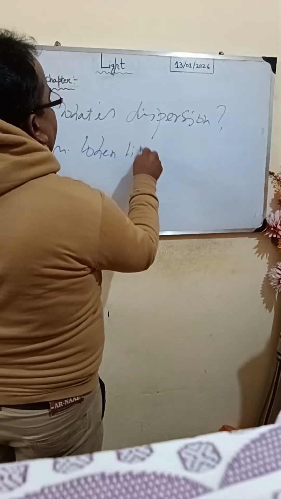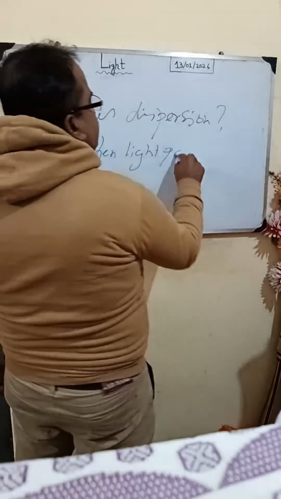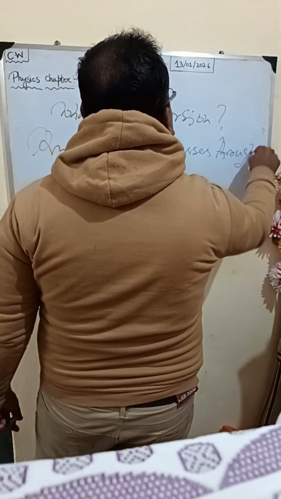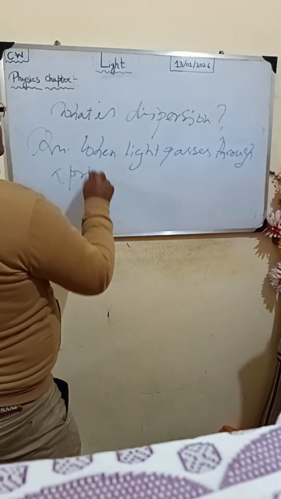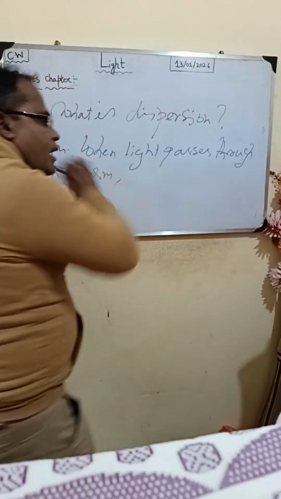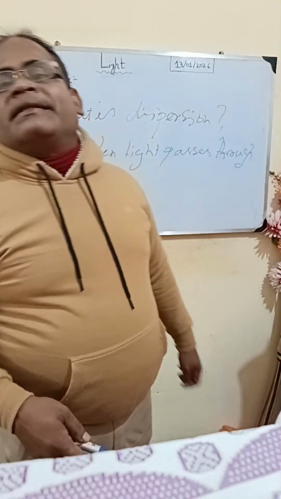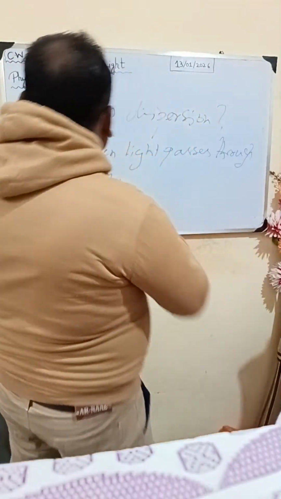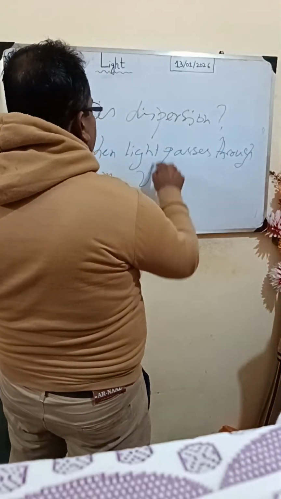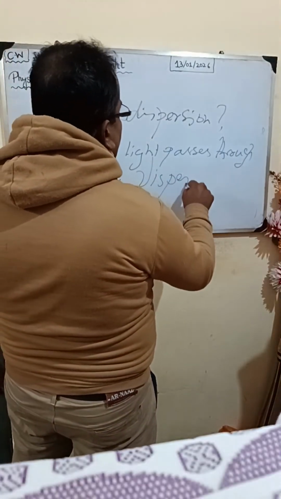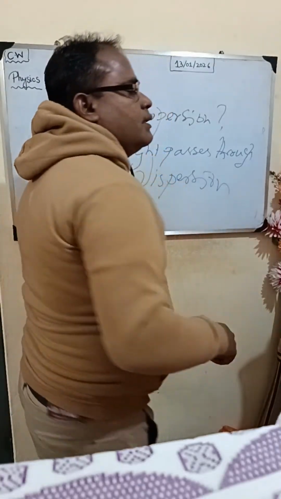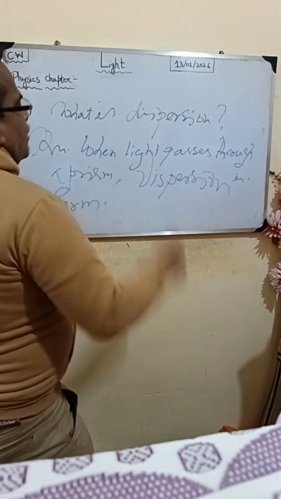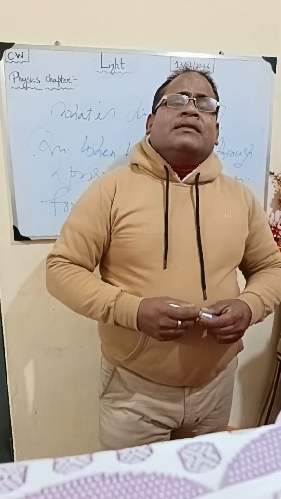When light passes through a prism, dispersion happens. What is dispersion then?